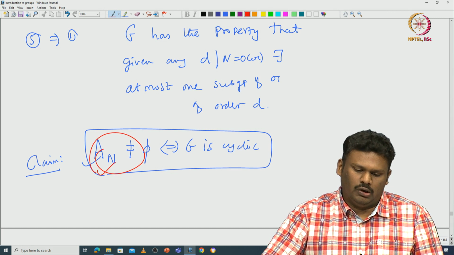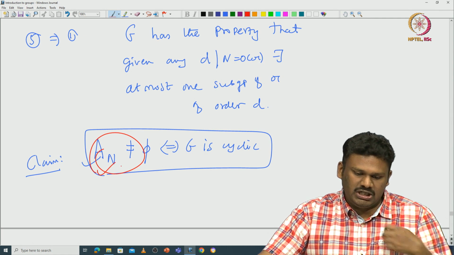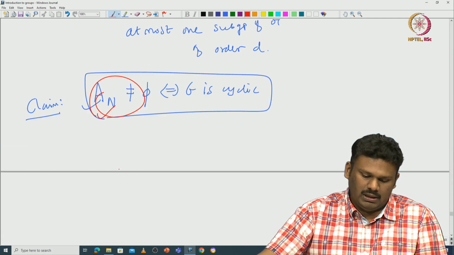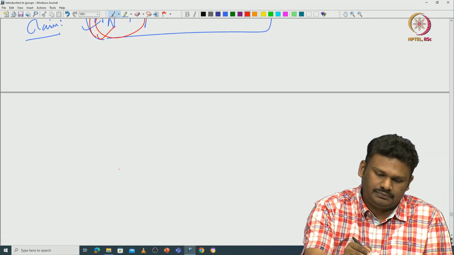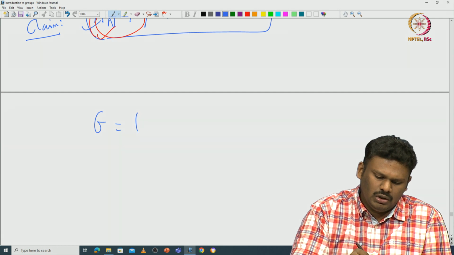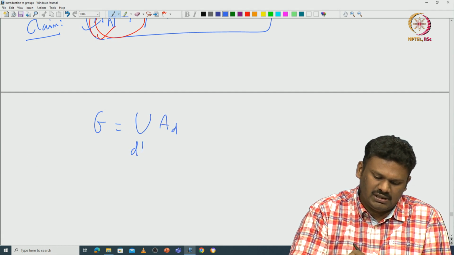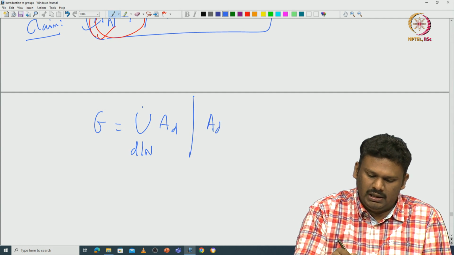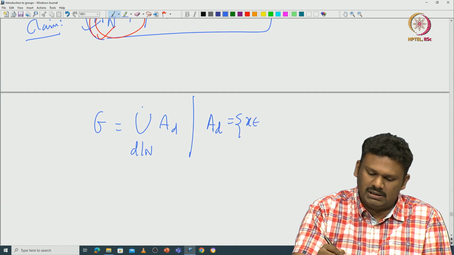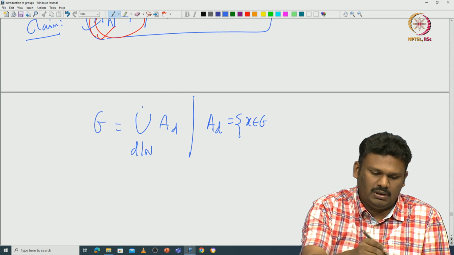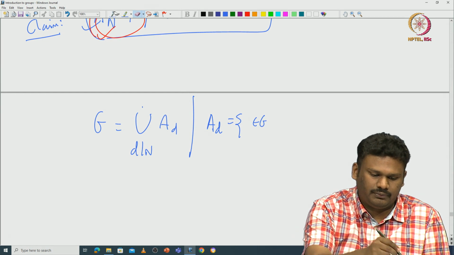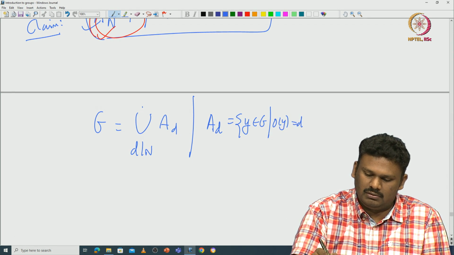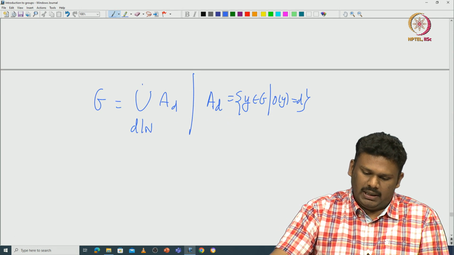Okay. So, how do we prove this? Look at G, and any element will have some order. So, definitely you can write G as the union of A_d, d divides n. So, what is A_d? Again recall, A_d is those elements, maybe I will call it y, in G such that the order of y is d.